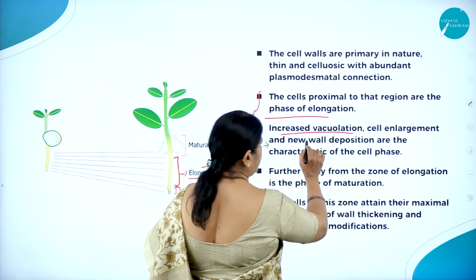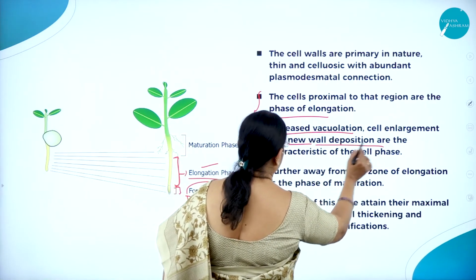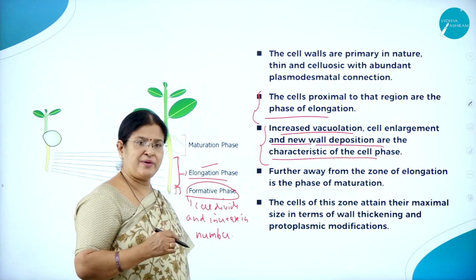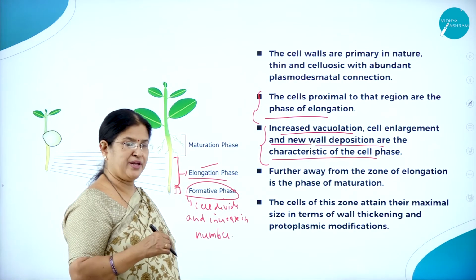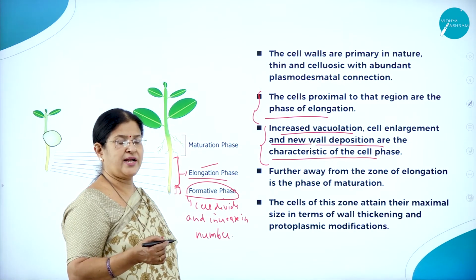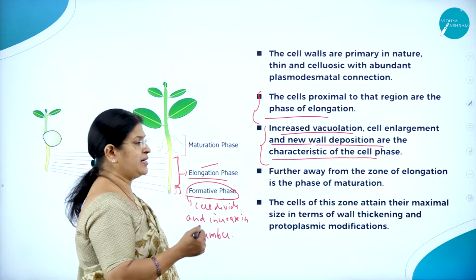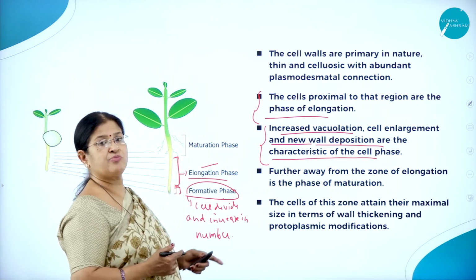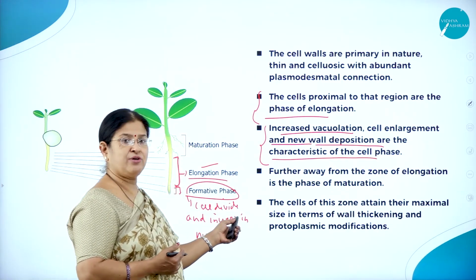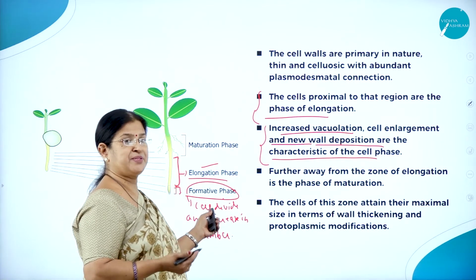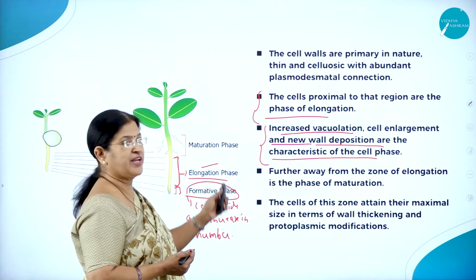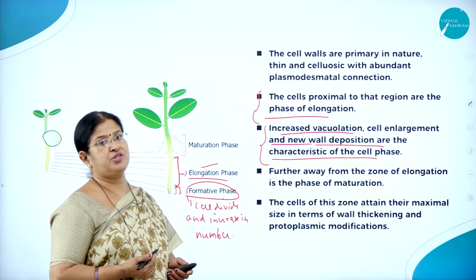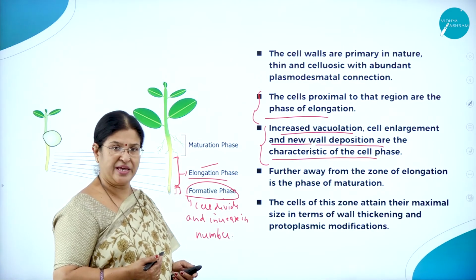And increased vacuolation, cell enlargement and new cell wall deposition are the characteristic of the cell wall. So in the meristematic phase, as we know, the cell walls are primary in nature, thin, cellulosic and have plasmodesmata connections. But as they grow and reach the elongation phase, then increased vacuolation. Actually the vacuoles will be very few or maybe absent in the meristematic phase. But here we can see vacuoles. Vacuoles are a very important characteristic feature of a plant cell which store the unwanted substances.